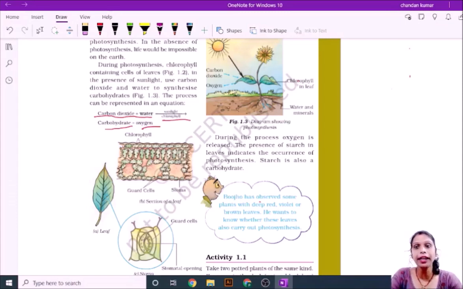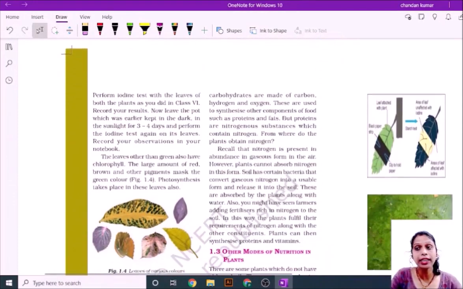Okay. Then I will say how you can test the starch. You can test the starch through iodine. You go and take a leaf, clip a black strip over the leaf and put it into the iodine.